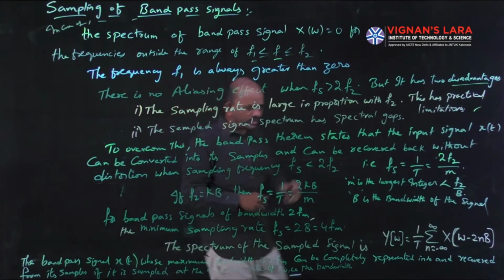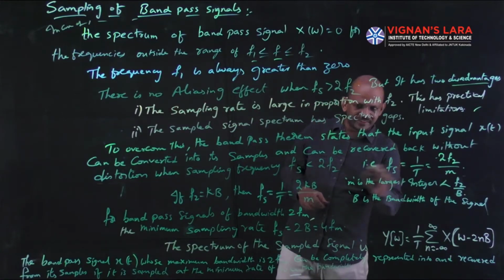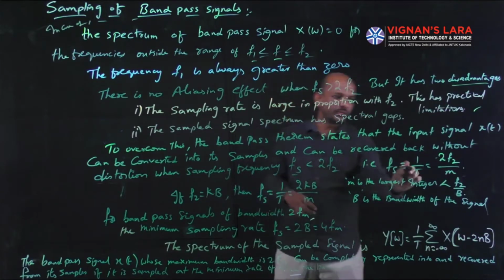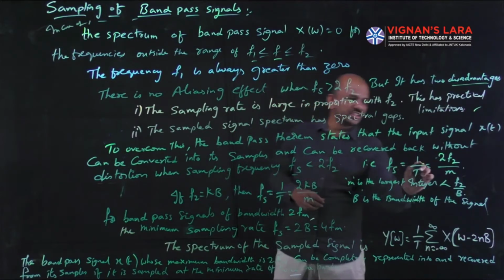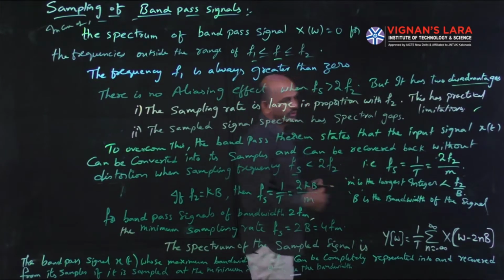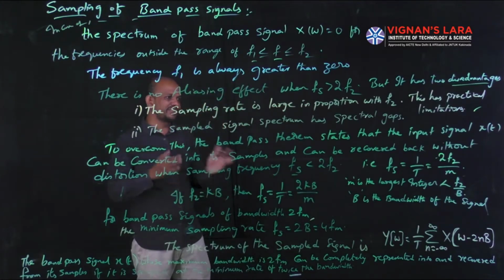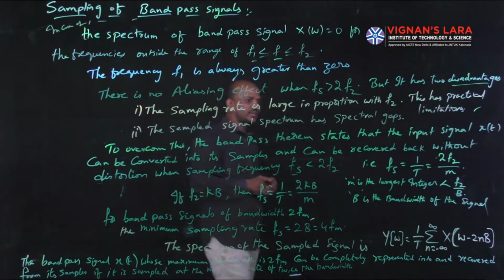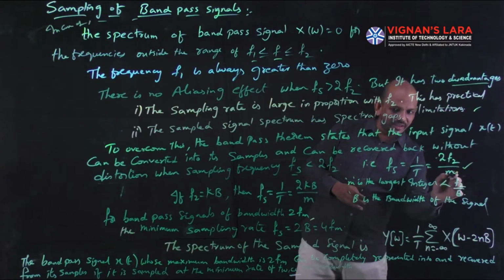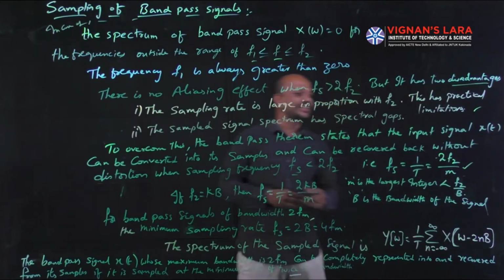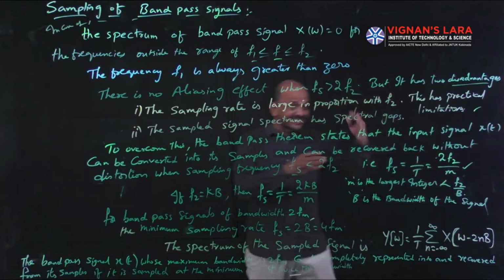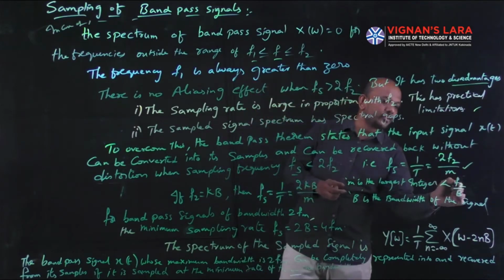Here they are saying that fs is less than 2f2. That is, fs equals 1 by T, which is equal to 2f2 by m. Here fs equals 1 by T, that is, frequency and time are always inversely related, and that value will be equal to 2f2 by m. So you have to consider it like this, where m is the largest integer not exceeding f2 by B, that is, less than f2 by B.